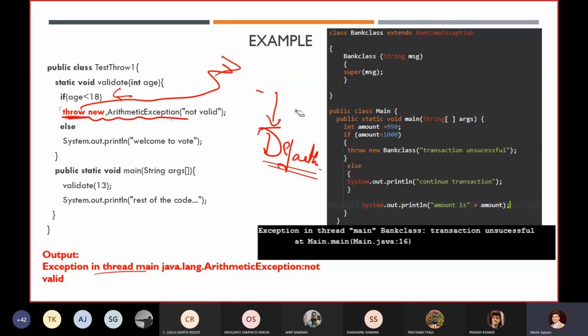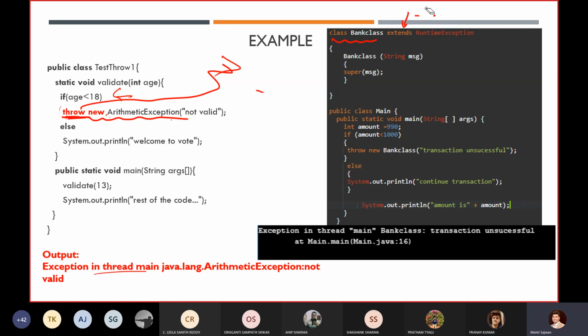In some of your lab problems, as I've already discussed in your last lecture, you have to create your own exception class. You can create your own exception class too, and here you have to use the concept of inheritance.